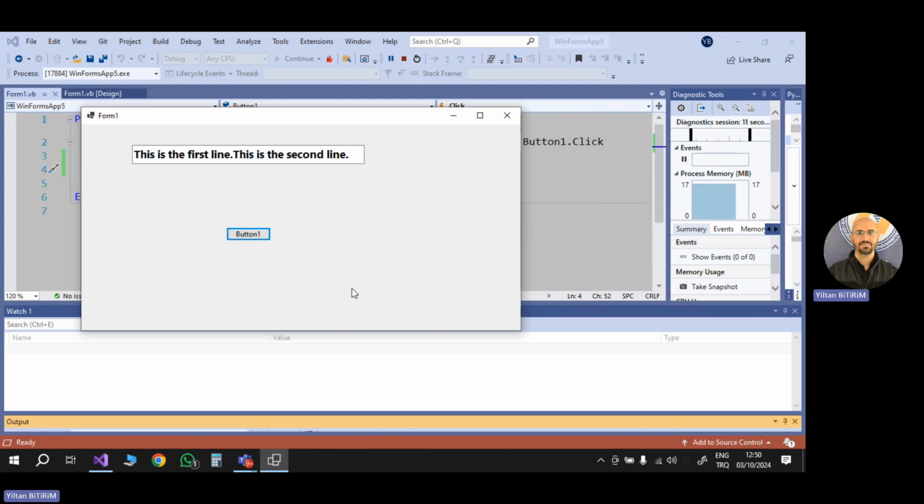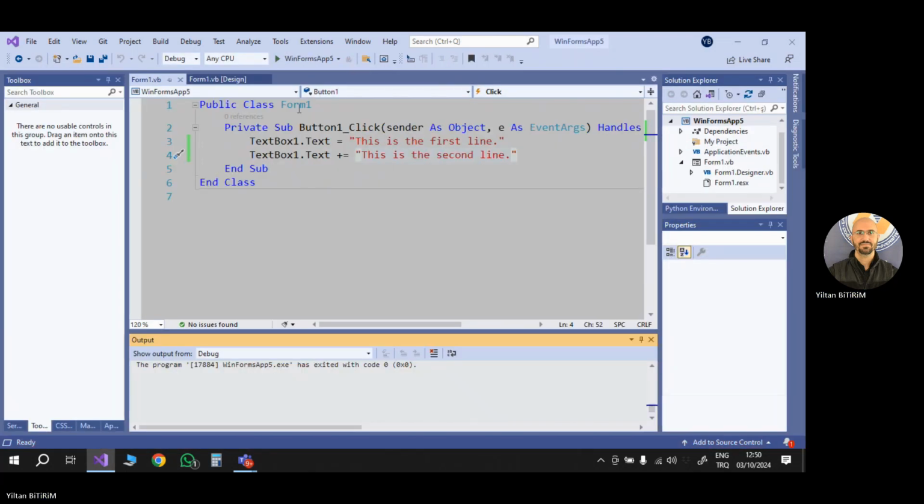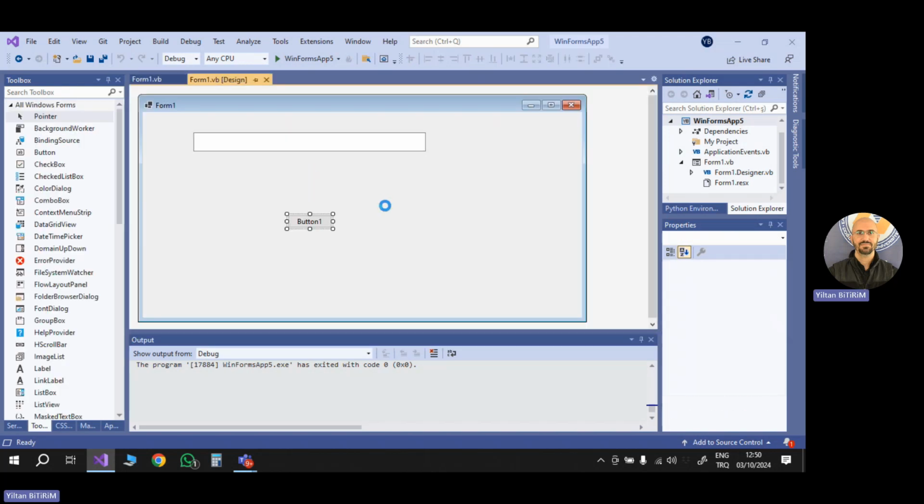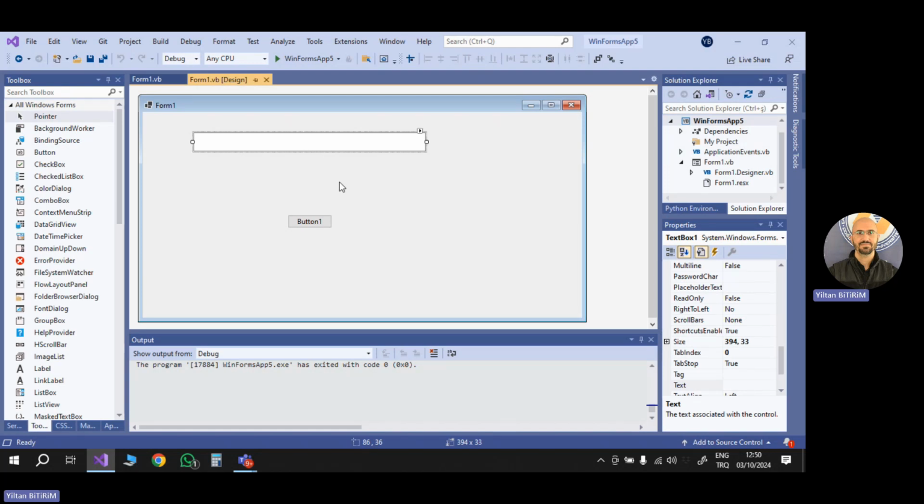But the problem is there is no line break. It's not separating the two strings into lines. If you want this, it's okay, but I don't want this. I want every line to be shown as a separate line. So I'm going back to design, and here I click the TextBox one time.